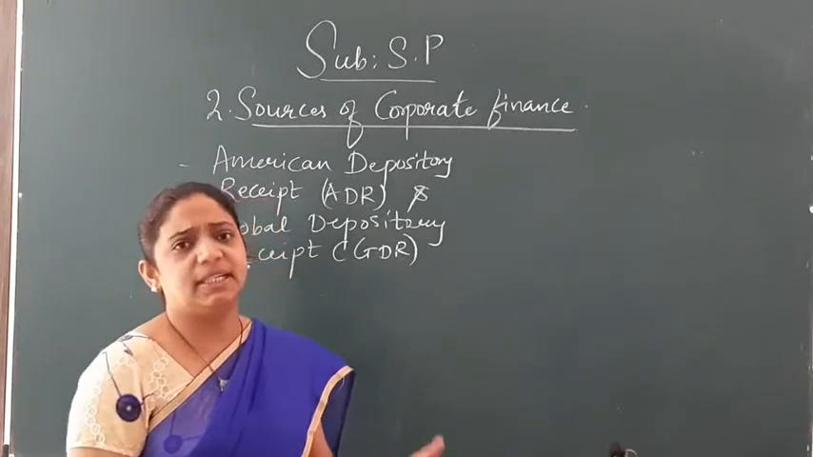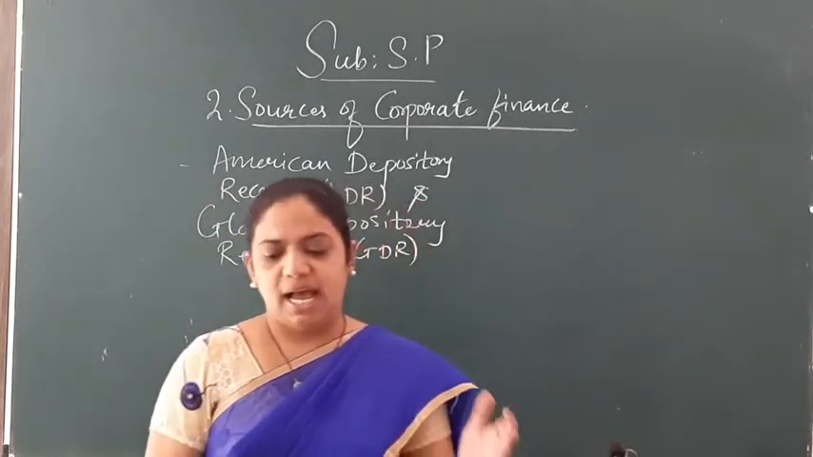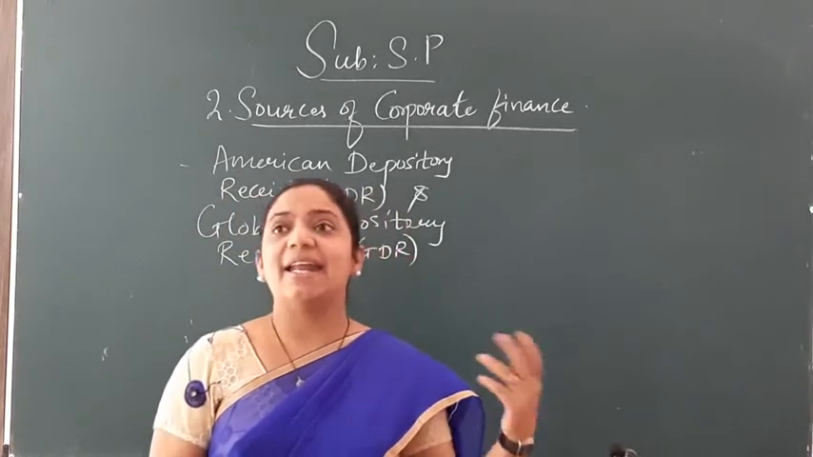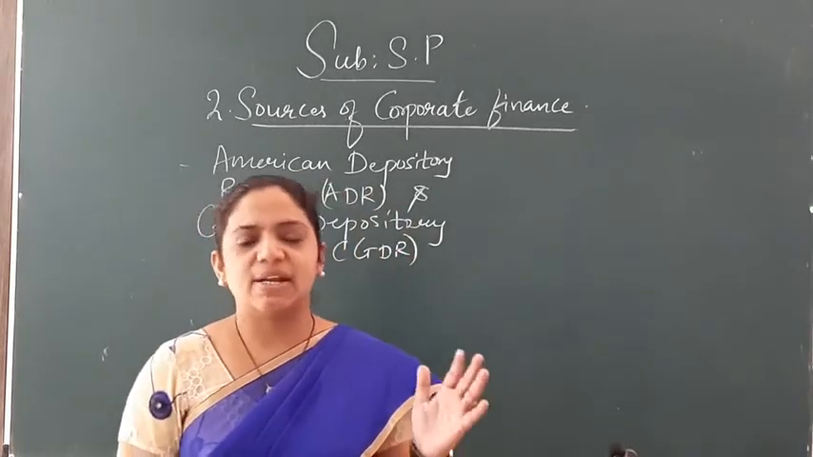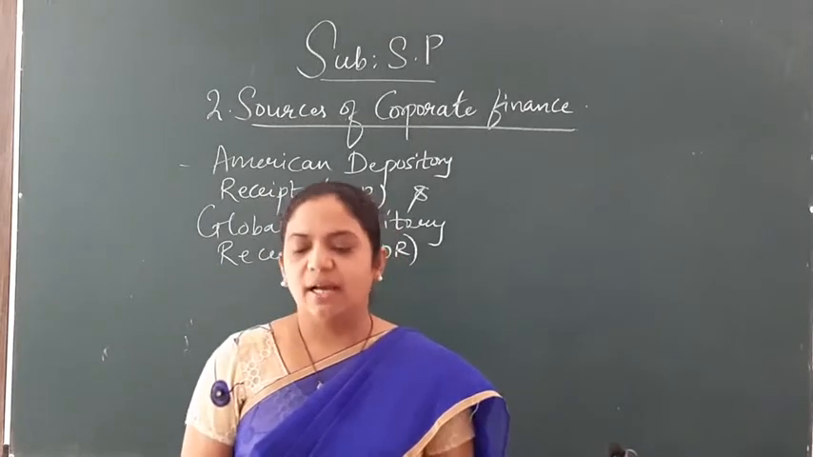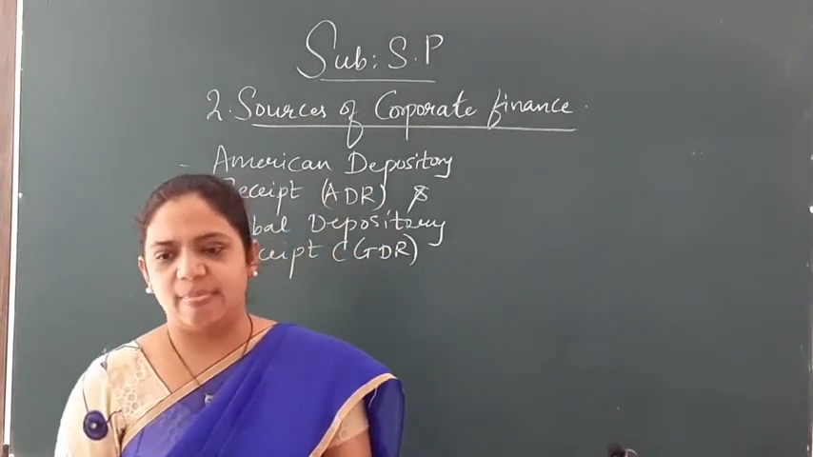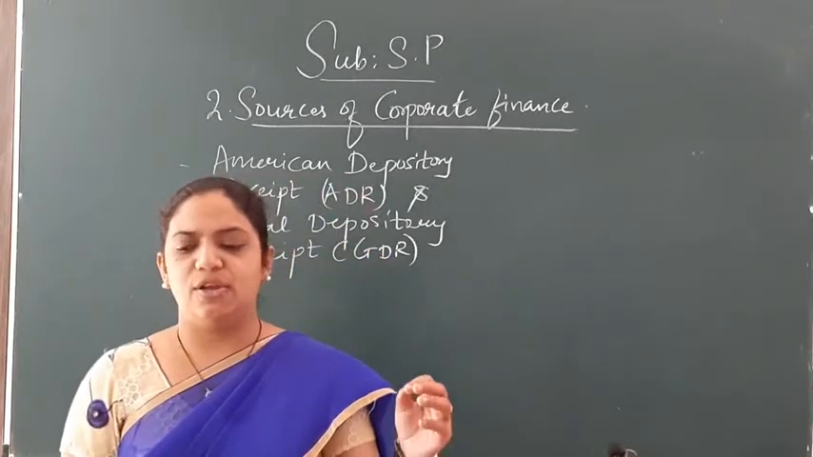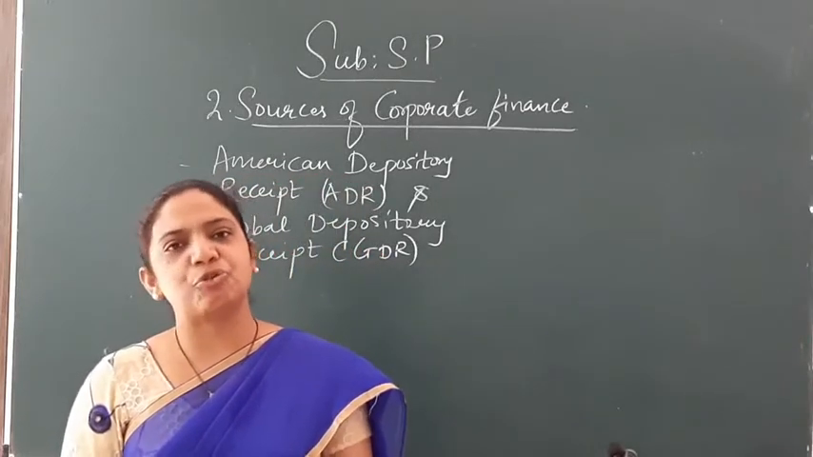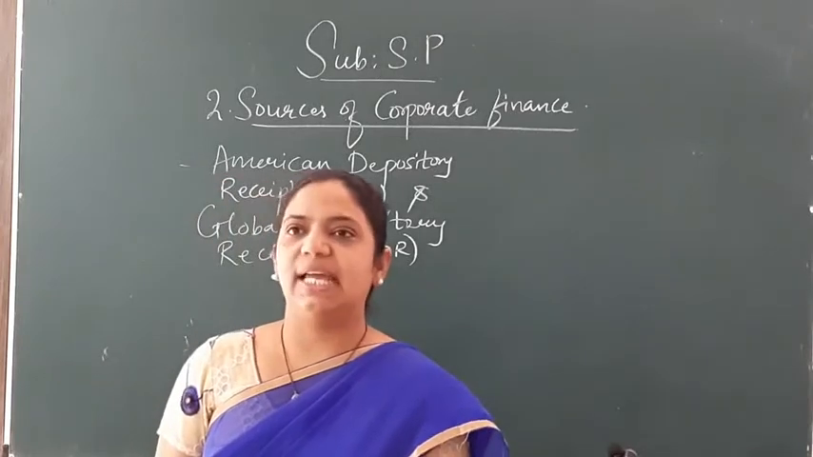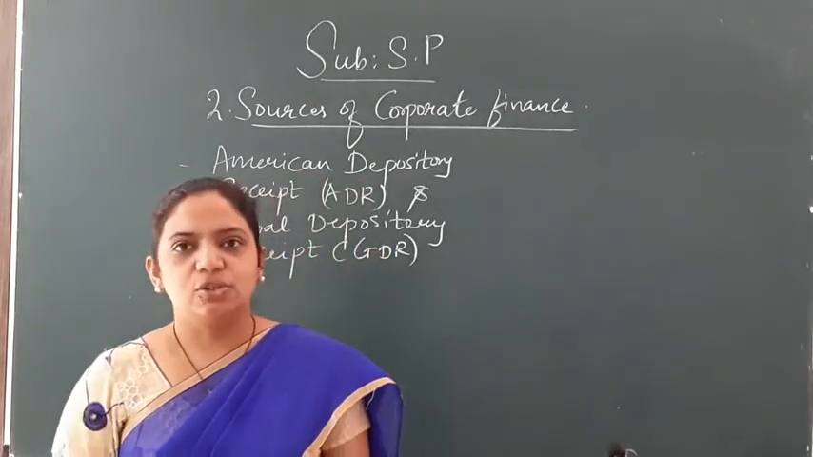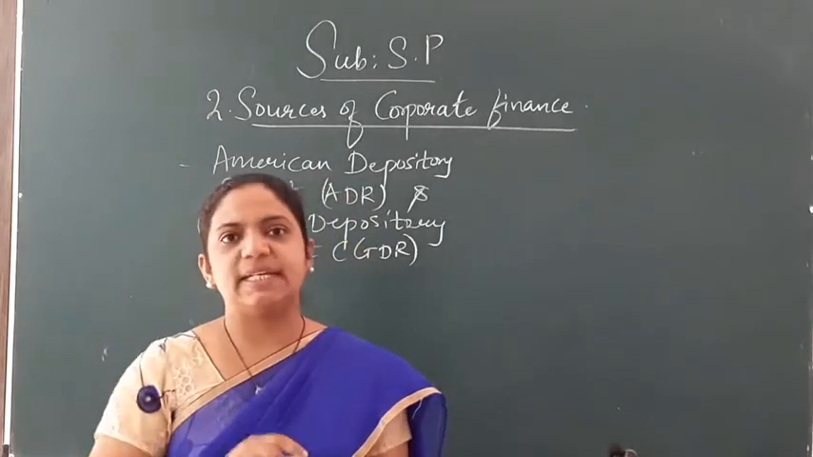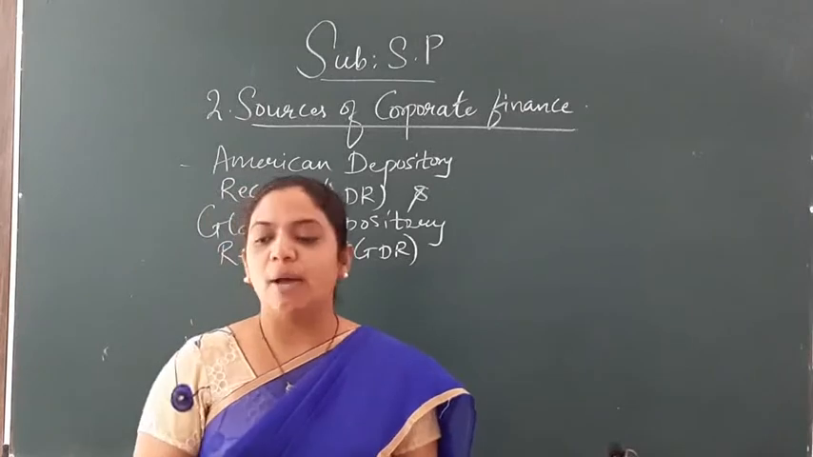American Depository Receipt and Global Depository Receipt are such that those companies who cannot list their shares directly on the foreign stock exchange can go indirectly by using ADR and GDR. So we will see further. ADR and GDR are dollar/euro denominated instruments which are traded in USA and Europe stock exchanges. So what is ADR?